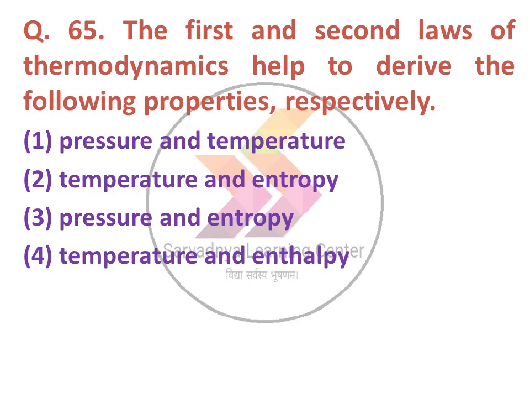Next question, the first and second law of thermodynamics help to derive the following properties respectively. Option 1 pressure and temperature, option 2 temperature and entropy, option 3 pressure and entropy, option 4 temperature and enthalpy. The correct answer is option number 2, temperature and entropy. The first law signifies temperature and the second law signifies entropy.